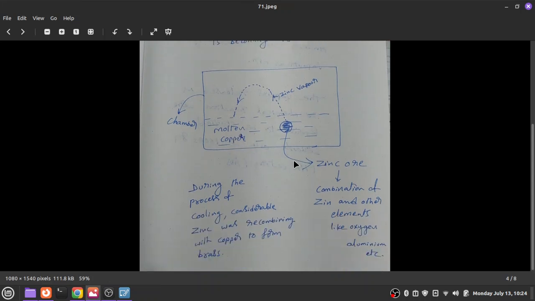See here, the melting point of copper is about 1100 centigrade, whereas the melting point of zinc is about 900 centigrade. Actually, you are not adding zinc, you are adding zinc ore. The zinc ore contains some zinc and other elements like oxygen, a small amount of aluminum, etc. So at 1100 centigrade, that zinc becomes vapor, and during the cooling process, the zinc again combines with the molten copper and automatically gets added to the copper, becoming brass.